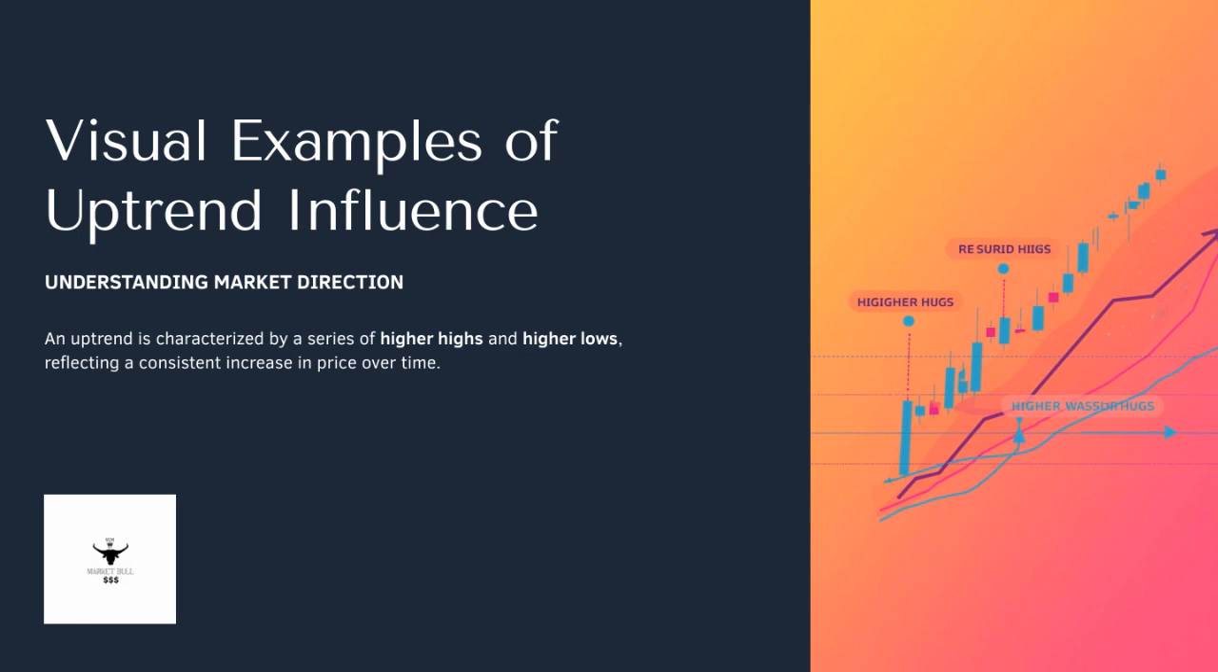An uptrend is essentially marked by a series of higher highs and higher lows. This pattern shows that the price is consistently moving upward over time. It's like climbing a staircase. Each new high is higher than the last, and after each peak, the price dips but still remains above the previous low. Recognizing this pattern is crucial because it helps us understand the overall market direction.